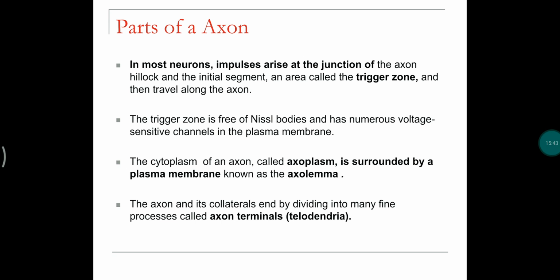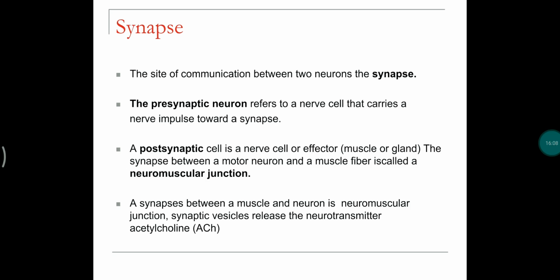The cytoplasm present in the axon is called axoplasm, and it is surrounded by a plasma membrane called axolemma. And the axon has endings which have network or branch-like structures. We call them axon terminals.